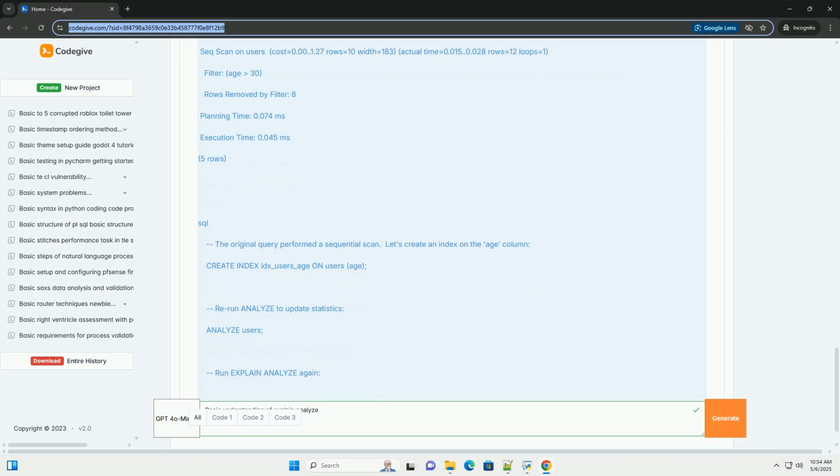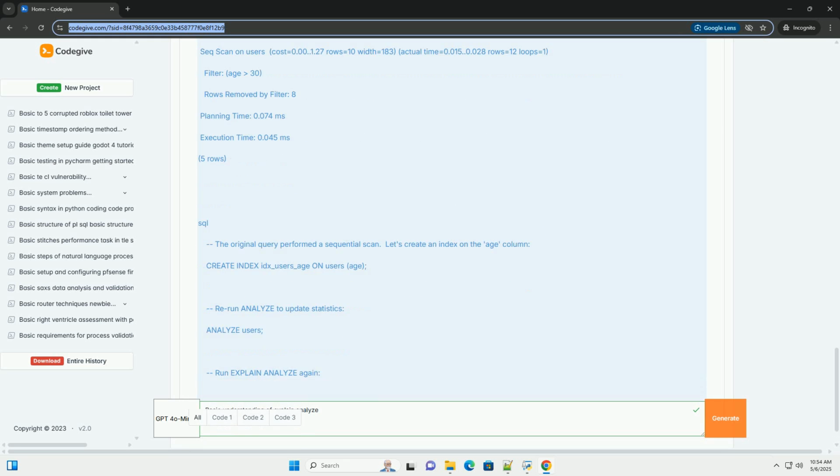Buffers and shared hit/read, when using explain analyze buffers. Buffers, shared hit equals 2, indicates how many data blocks were found in the shared buffer cache (hit), and how many had to be read from disk (read). Shared hit means the data was already in memory, making access faster. Shared read means the data had to be retrieved from disk, which is much slower. Lowering the shared read count is a primary goal for query optimization.